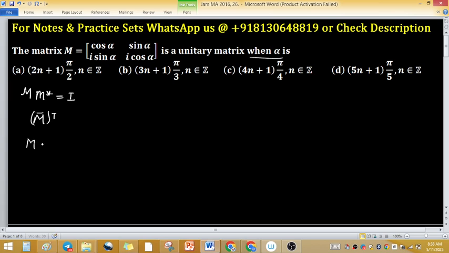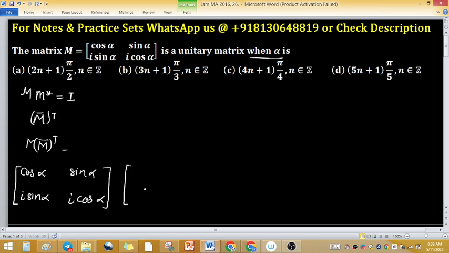So we have to find M conjugate and then transpose, and the product of these two matrices. M is given. M is cos alpha, iota sin alpha, iota sin alpha, cos alpha. This is matrix M. Now take conjugate and transpose.